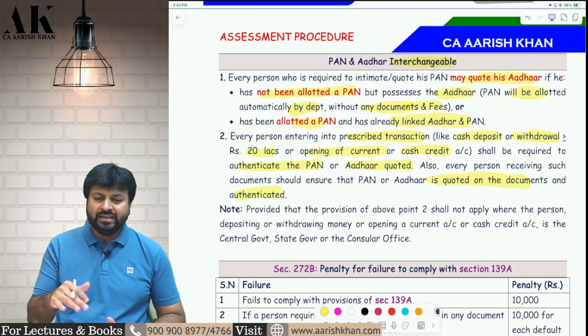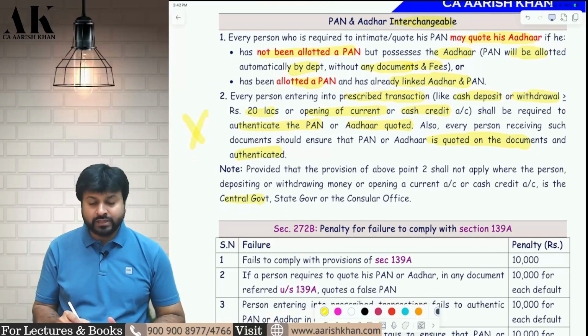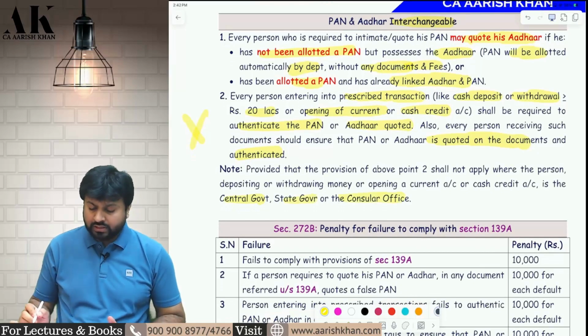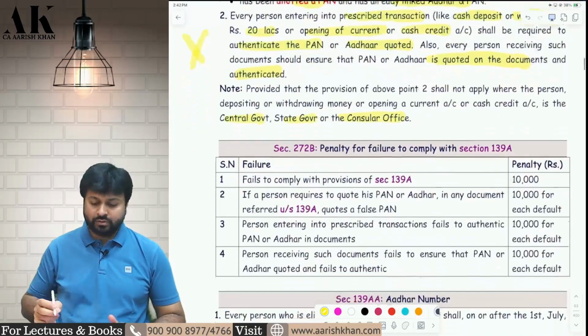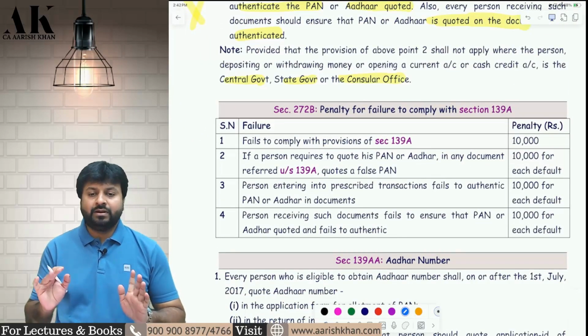Similarly, this second point is not relevant to certain people. That is, it is not applicable to the central government, state government, or to certain consular offices. This is not applicable to them. Now, if you make any violation in the provisions of PAN, then you will be liable for a penalty.